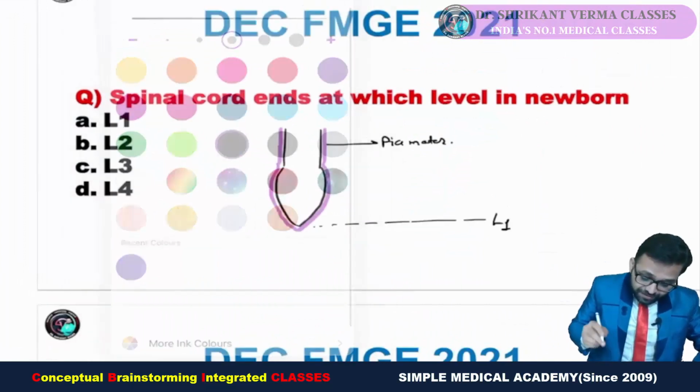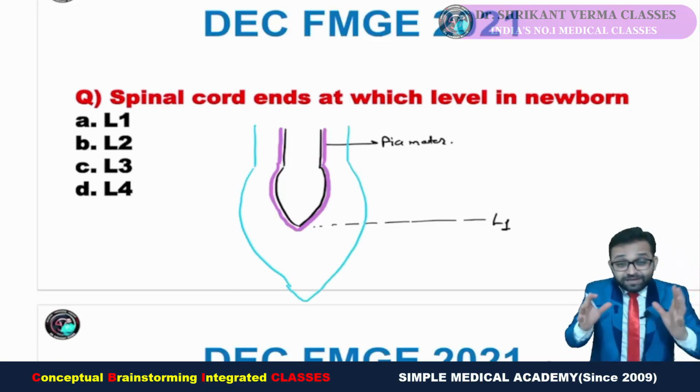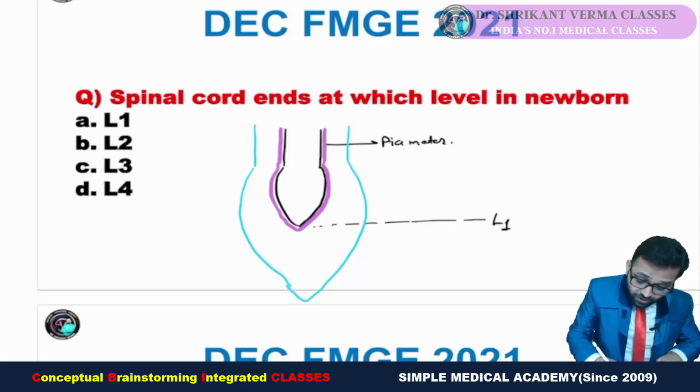Okay, but now after this pia mater, we are all aware there is our arachnoid mater, making a proper space for the CSF, and it is closely related also with our dura mater. So here is the dura mater.